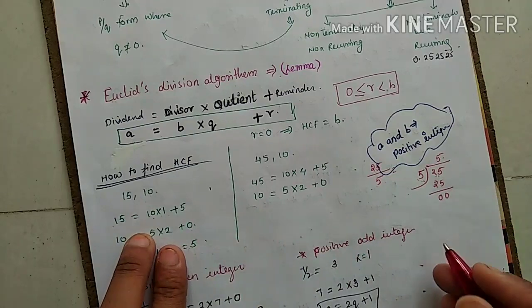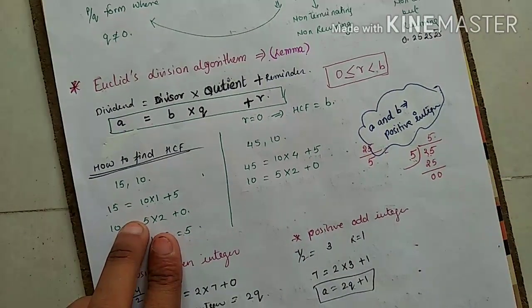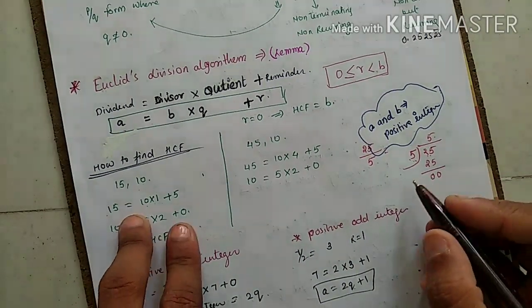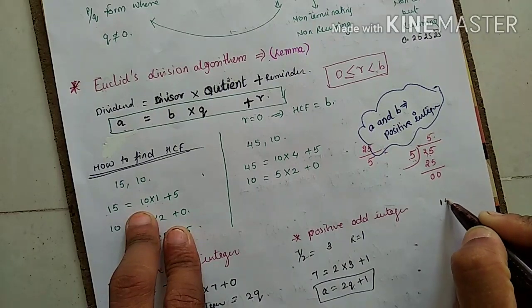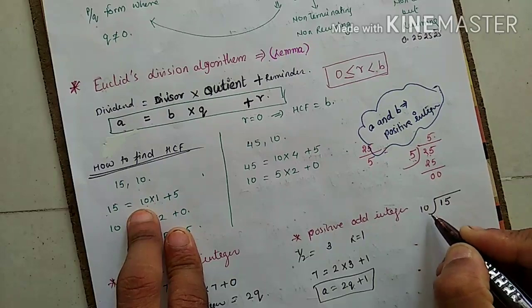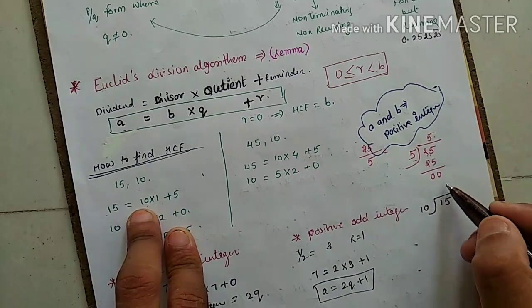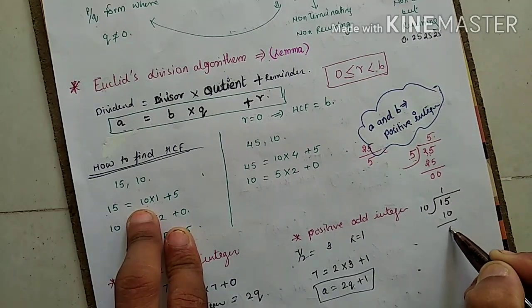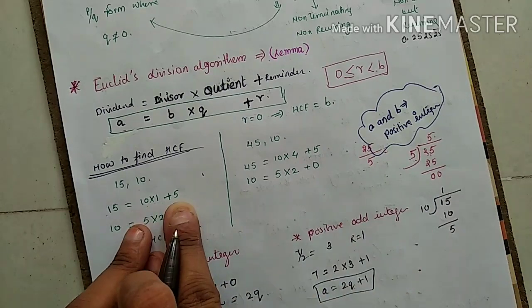Just solve this way also. I am writing here. Just see. Understand what I am writing. This 15 is my dividend. This 10 is my divisor. According to this, I have to solve. 10 ones are 10. 5 is remainder. Correct or not? Am I getting it or not?